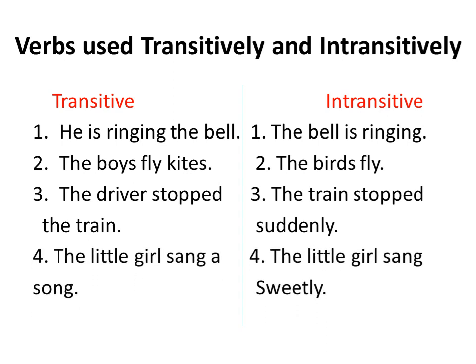The little girl sang a song. Here the verb is sang and it requires a object to make complete sense. While the little girl sang sweetly. Here we have not used any object to make the sentence complete. We used an adverb. An adverb is not an object.